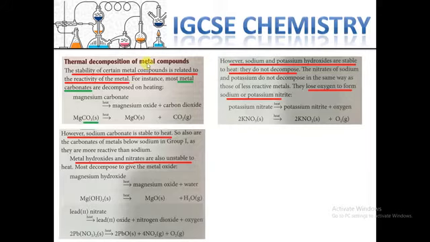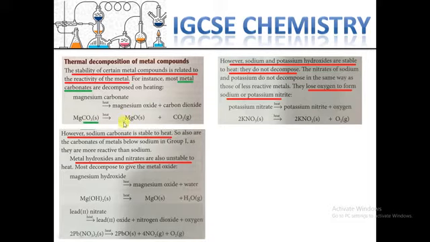So here, for instance, most metal carbonates are decomposed on heating. If you provide heat to a metal carbonate, like magnesium carbonate, it will decompose after giving heat.